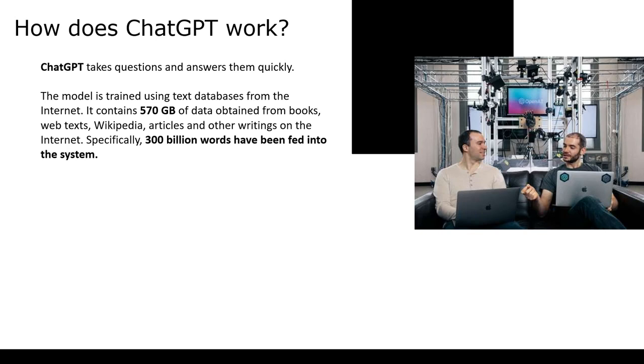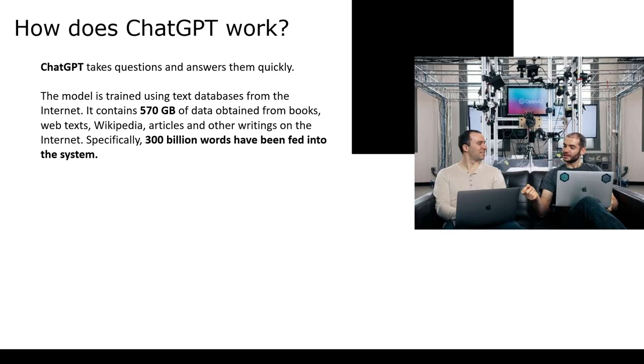Its training involved the utilization of voluminous text data harvested from the internet. Specifically, it boasts more than 570 gigabytes of data procured from an array of sources such as books, web content, Wikipedia, articles, and other text readily available online. More than 300 trillion words have been fed into the ChatGPT system. However, it is worth noting that ChatGPT's knowledge cutoff is in September 2021. Hence, all its responses rely on information acquired prior to 2021.